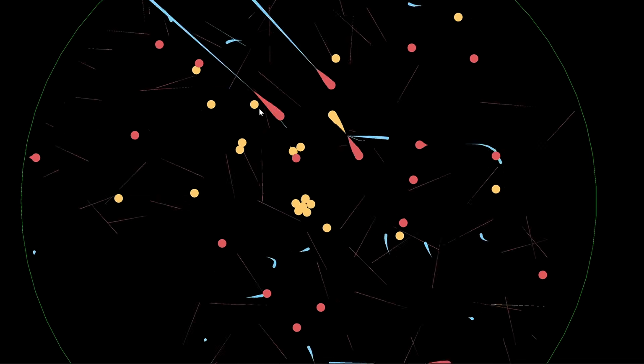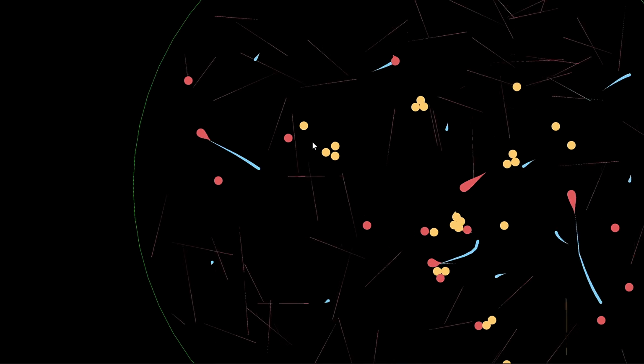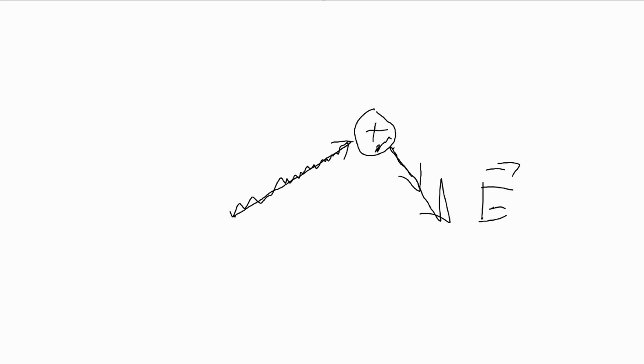So now what I'm thinking we need to do is transfer the energy from the photons to the other particles when it collides with them. So basically we know that the particles have certain mass and velocity. The photons have a set velocity, but they also have an energy. So I think I'm going to do something kind of strange and not really too realistic. But let's say we take the energy of this photon and we give it an energy vector that's in the direction of its velocity.